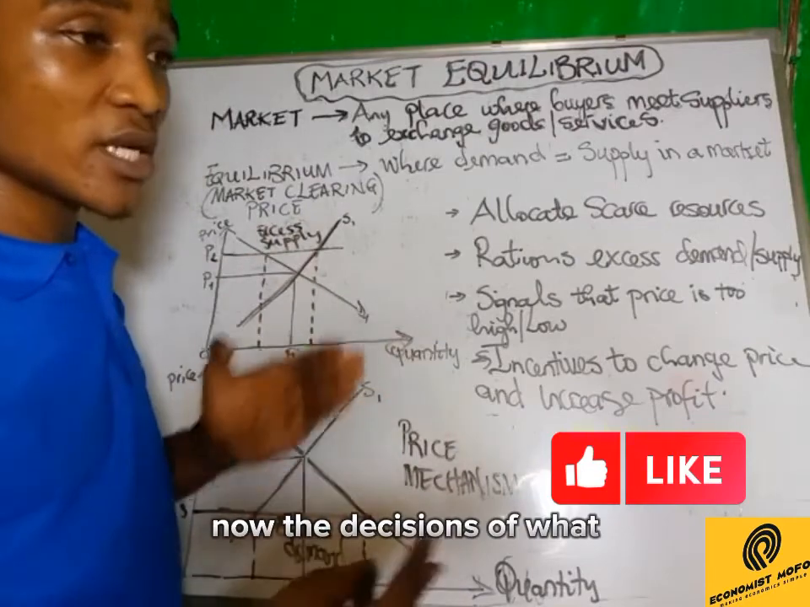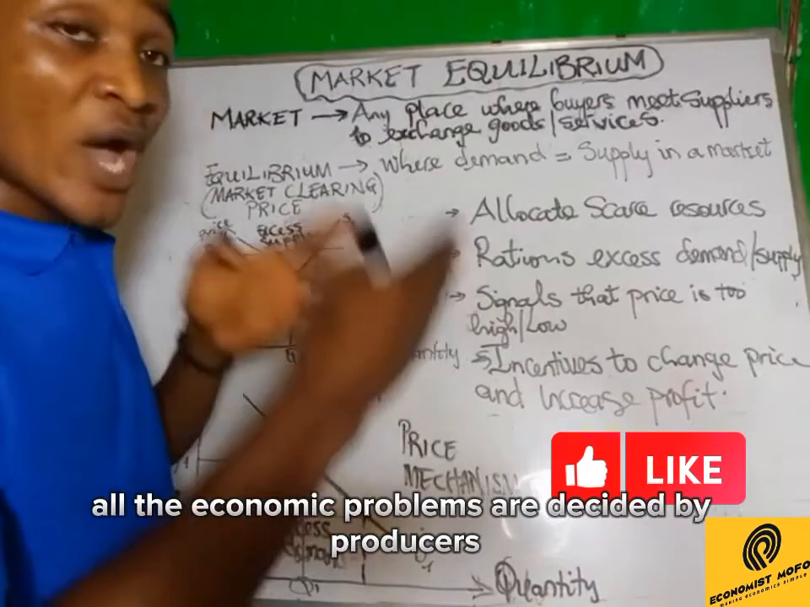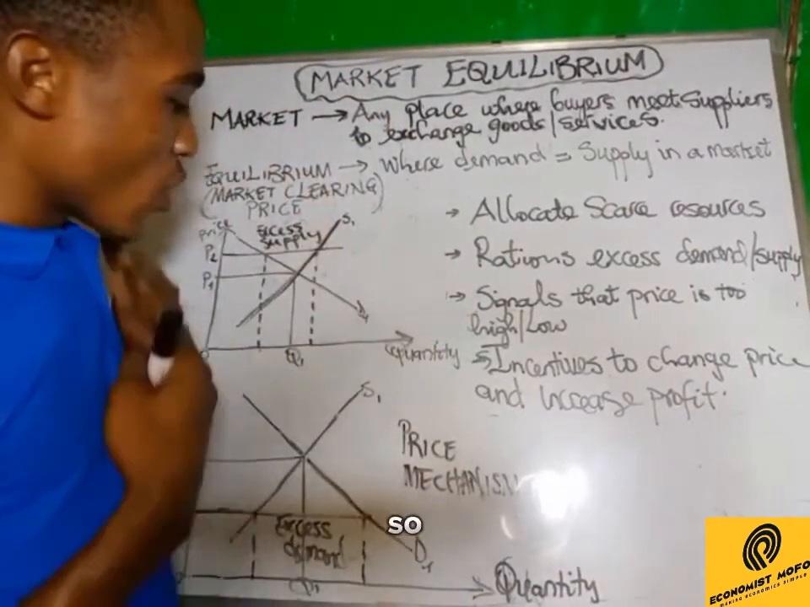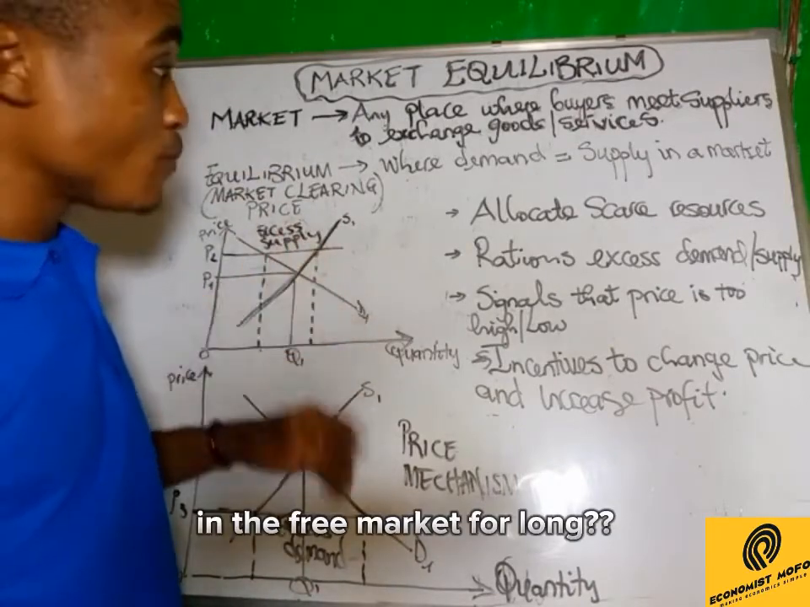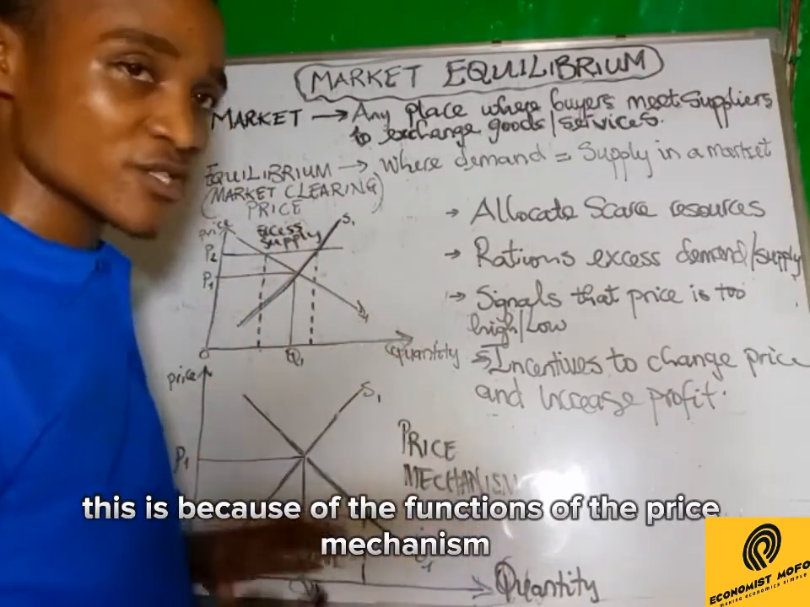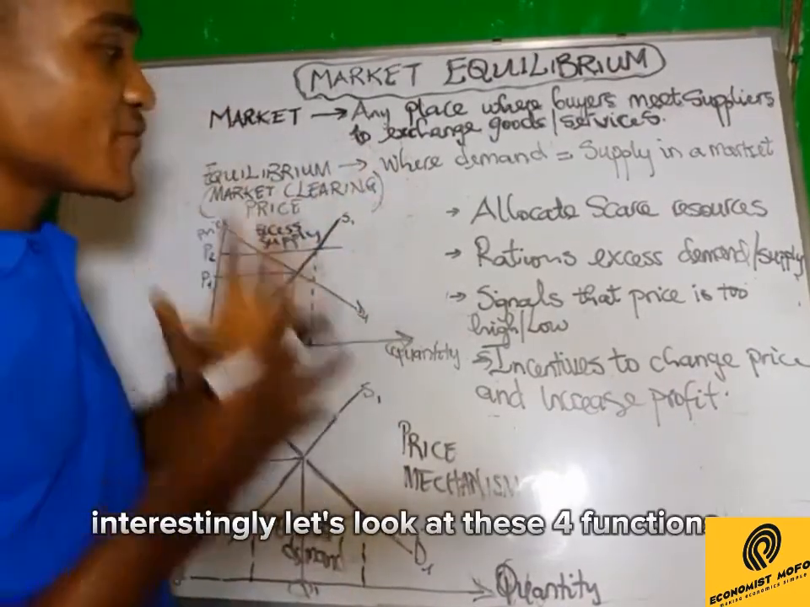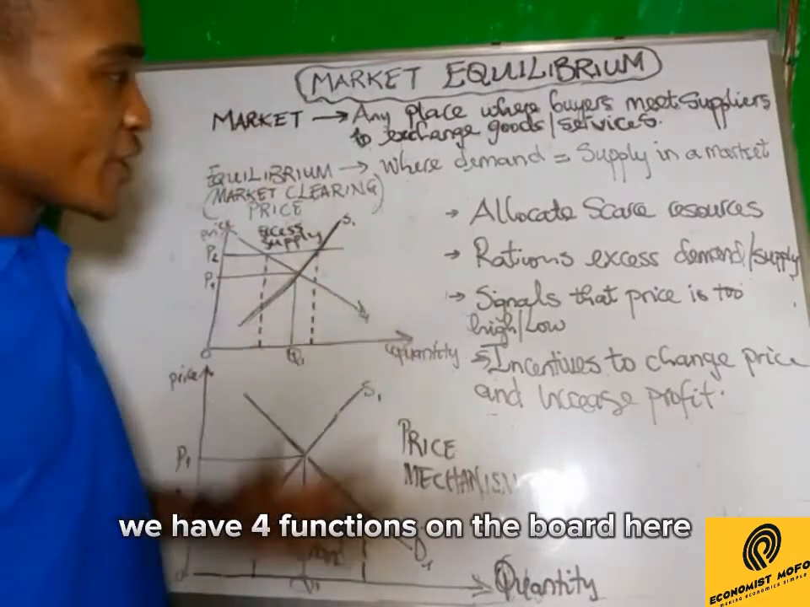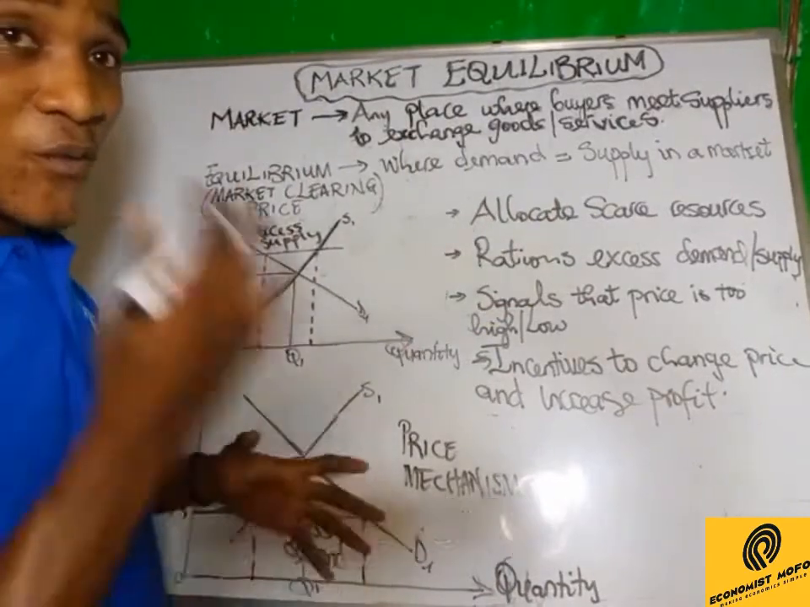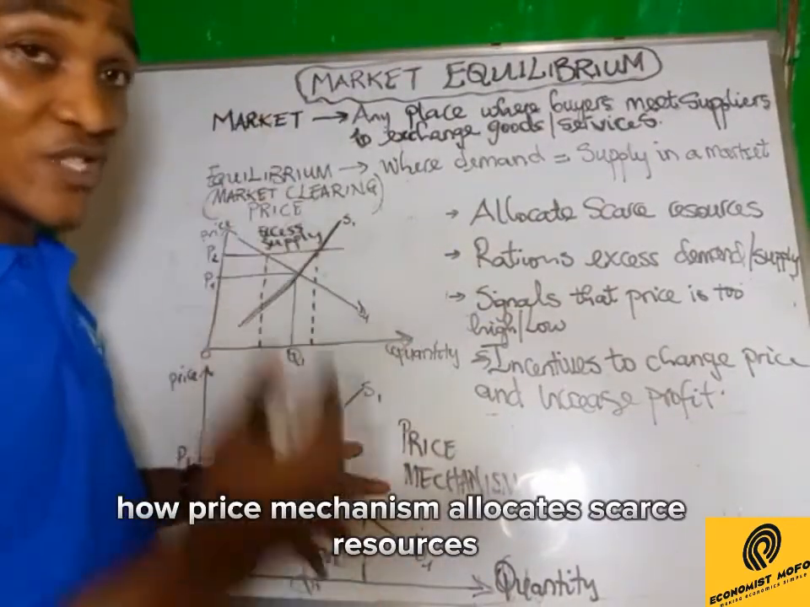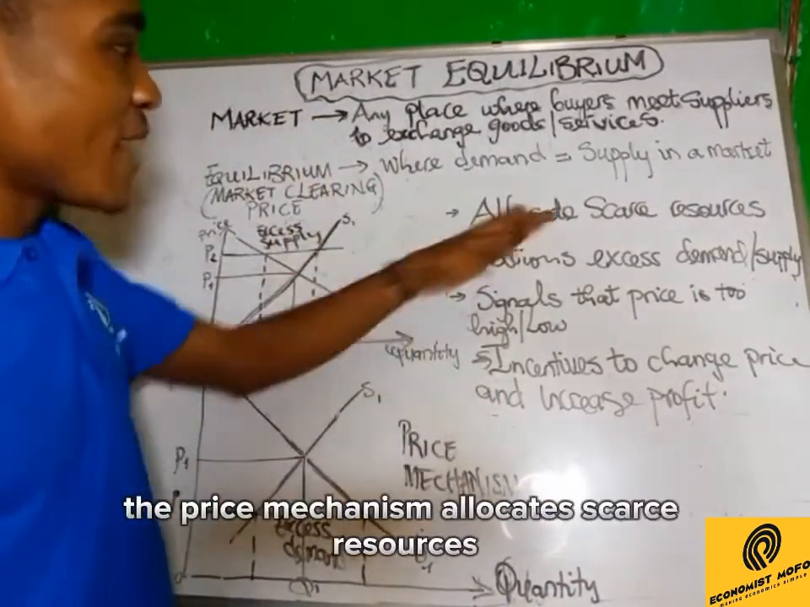Now, the decisions of what and for whom to produce, or the economic problems, are decided by producers and consumers alone. So why is it that there will be no disequilibrium in the free market for long? This is because of the functions of the price mechanism. Let's look at these 4 functions on the board here. The price mechanism helps to allocate scarce resources. We are going to see how the price mechanism allocates scarce resources in the videos that will be coming ahead.